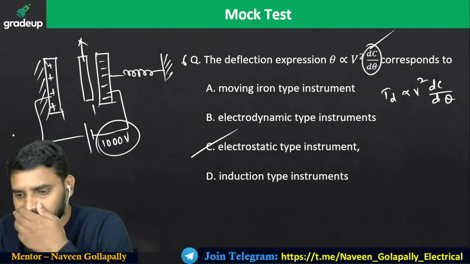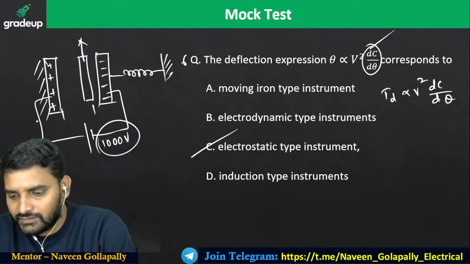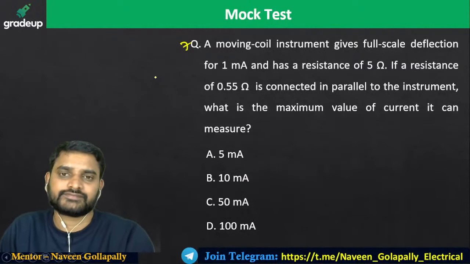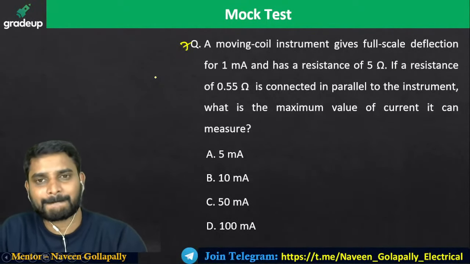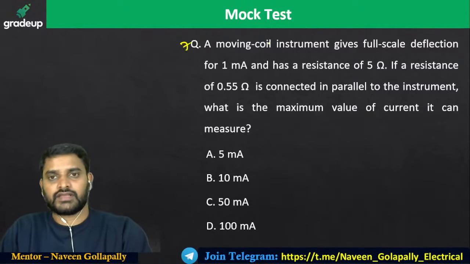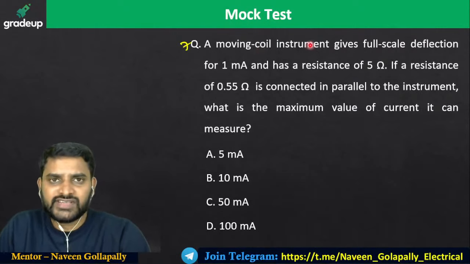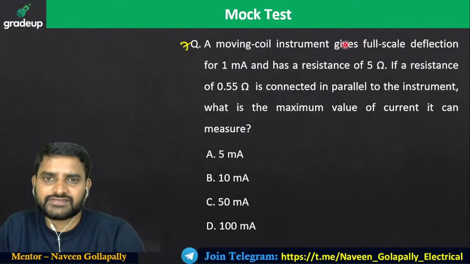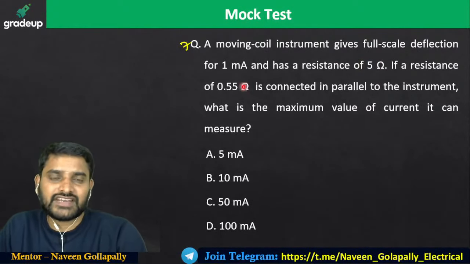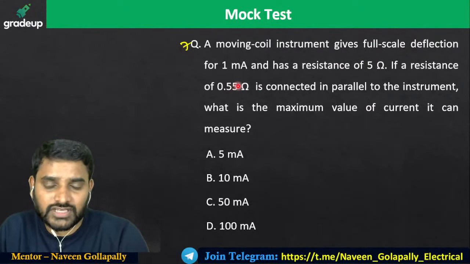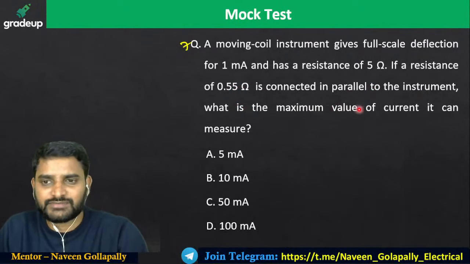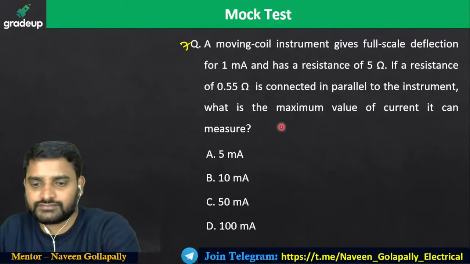Okay. Very good, Karishma and Shivapala. Look into this one. A moving coil instrument gives full scale deflection for 1 milliampere and has a resistance of 5 ohms. If a resistance of 0.55 ohms is connected in parallel to the instrument, what is the maximum value of the current it can measure?